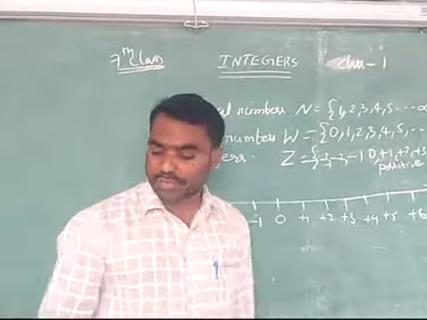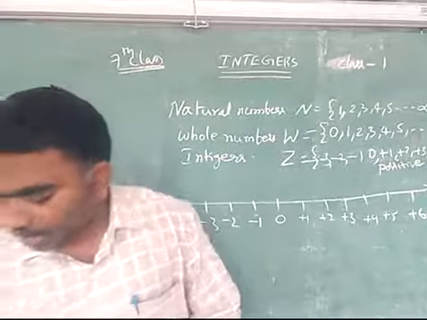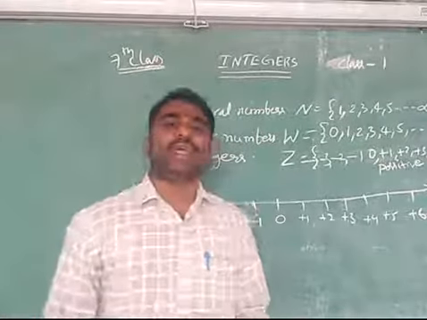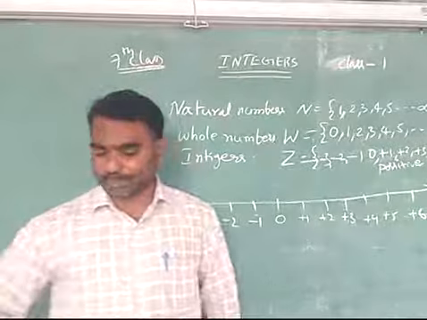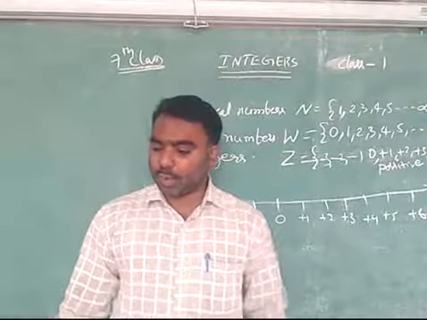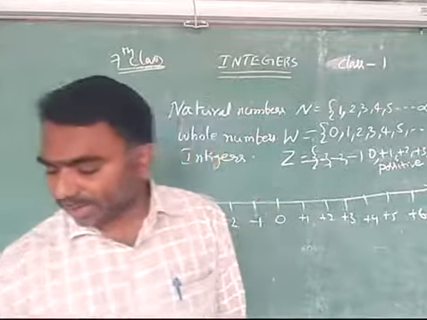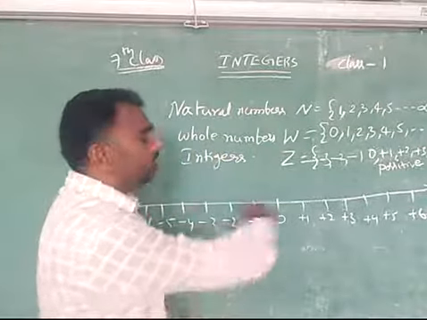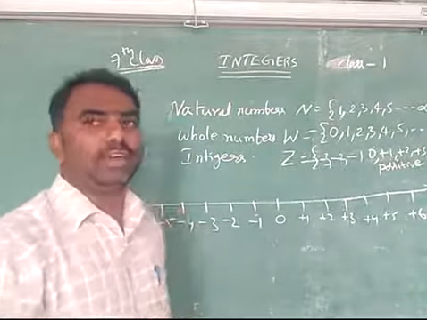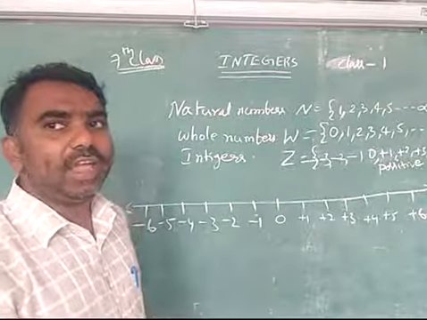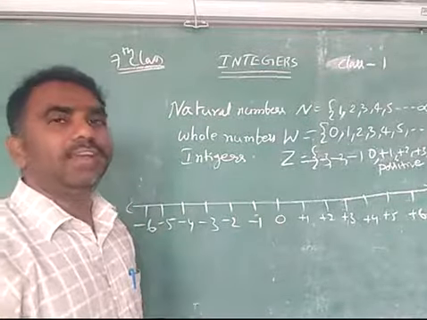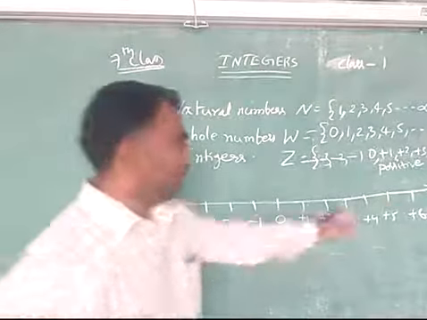Number line. When we write the number line of the integers, there are some questions on page number 1 again. So we will discuss those questions now. The first question asks: which is the biggest integer represented on the above number line? In this number line, which is the biggest integer? You can say very easily, which is the biggest out of these all? Yes, it is +6.